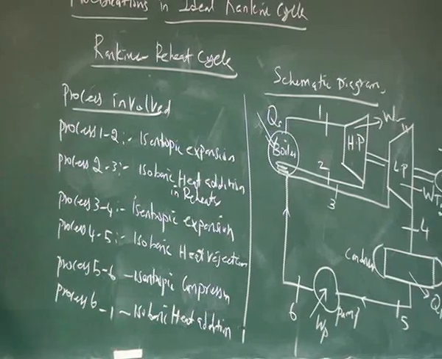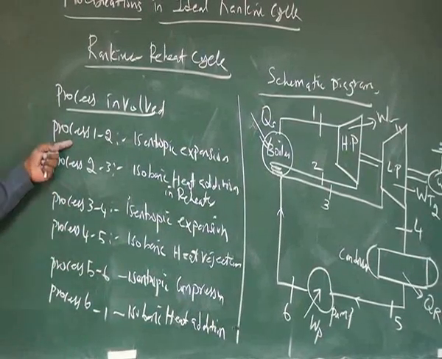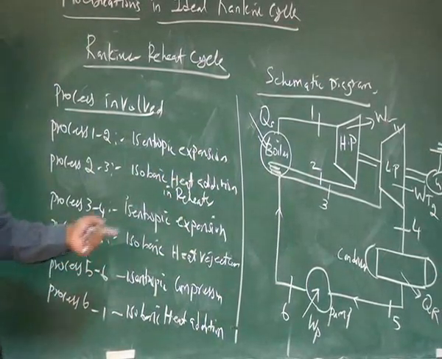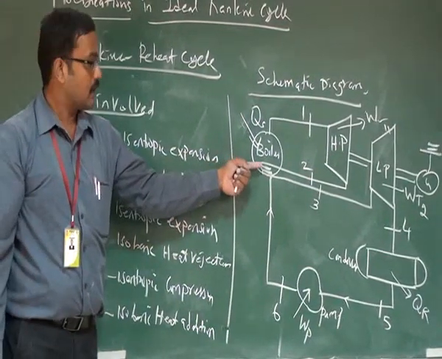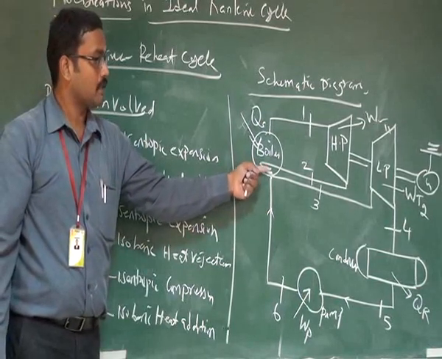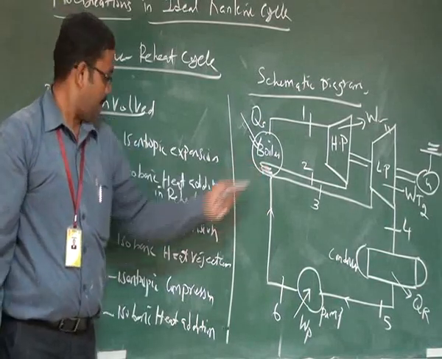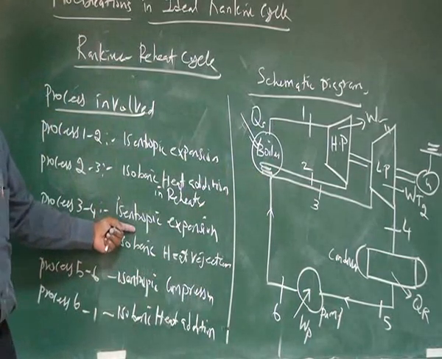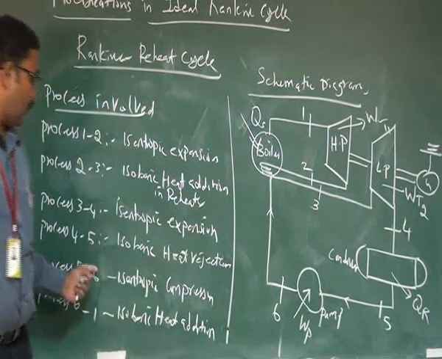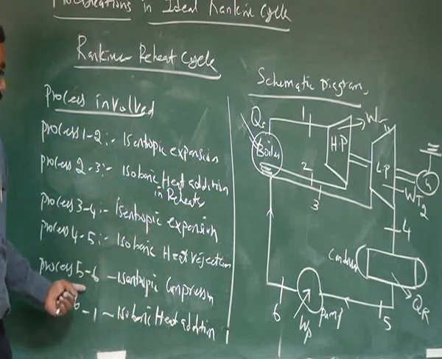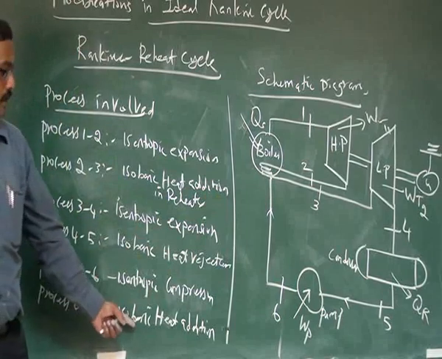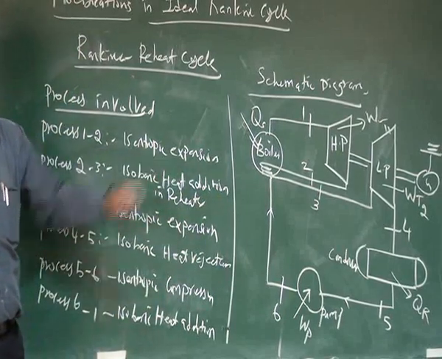So this completes the cycle to produce a work output. Process 1 to 2 is isentropic expansion, 2 to 3 is the reheating process, which takes place at constant pressure. Then 3 to 4 is isentropic expansion in the low pressure turbine, and 4 to 5 is isobaric heat rejection. And 5 to 6 is isentropic compression, and process 6 to 1 is isobaric heat addition in the boiler.